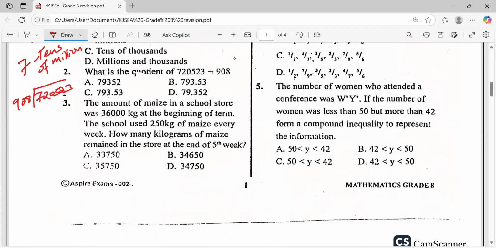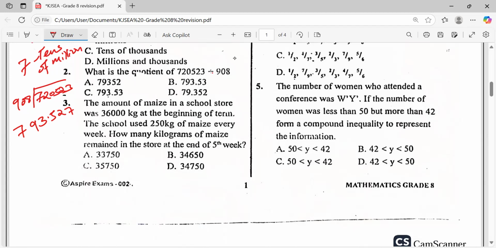We have 720,523, then divide by 908. Our answer is 793.5. From our calculator, I can read directly 793.527. But do we have something like that in our answer?